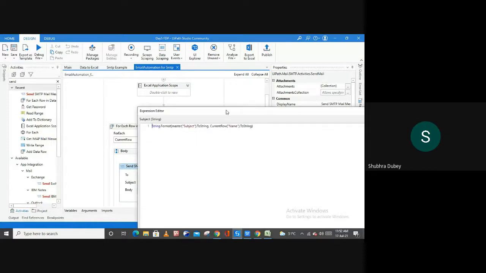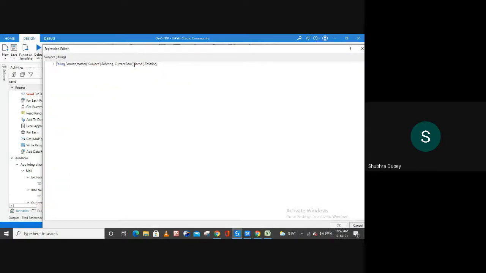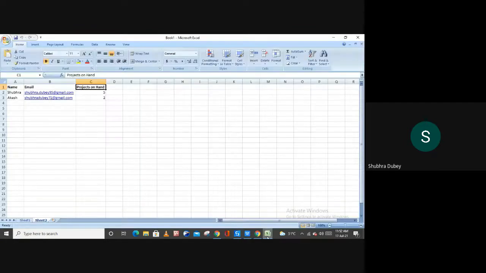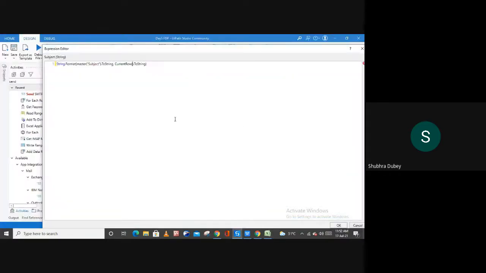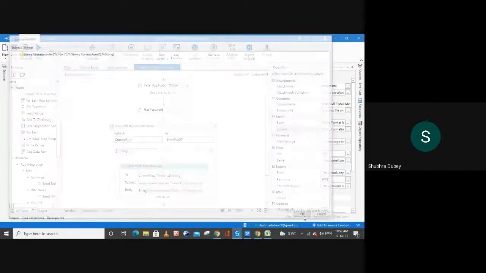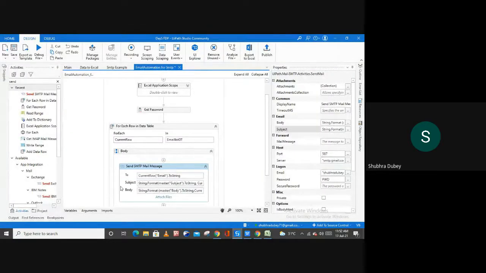For this, instead of using this name here, if my bot is unable to read this column name, I'm going to mention the index of this column. So the index of this column is row, simply you can type zero here, because in my case my bot is unable to read the name column.